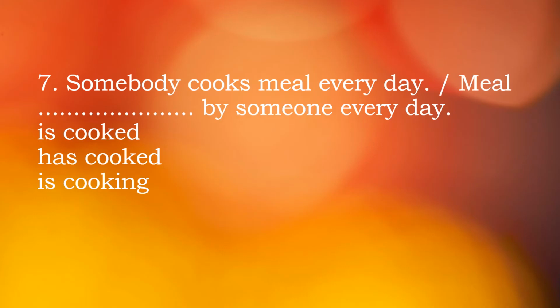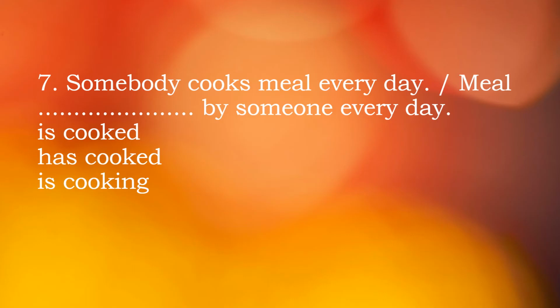Which option out of the 3 options goes? Is cooked, has cooked, is cooking. See the next 2 options: has cooked, you take has or have if you find have in the first sentence, but it doesn't have. And is cooking, it is not continuous, so no point to take the third option. So the first option would be there. So meal is cooked by someone every day.